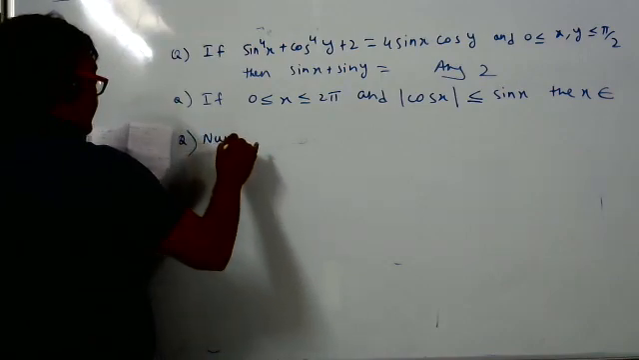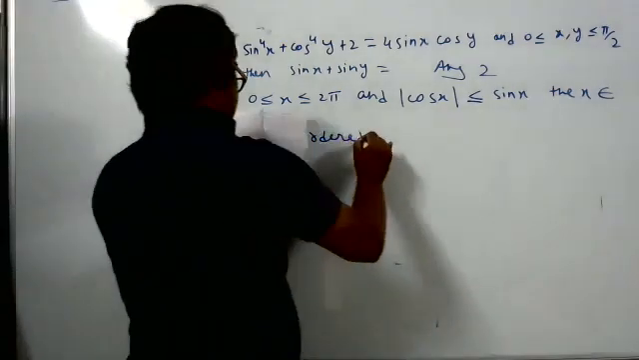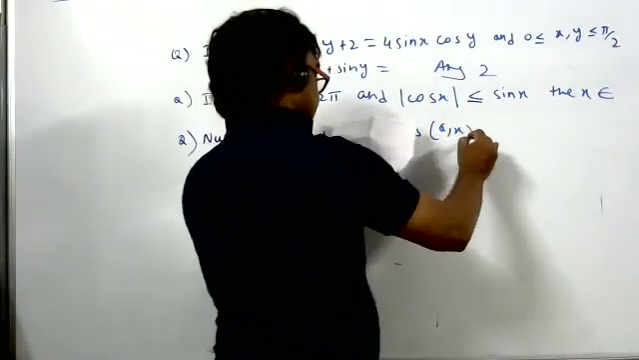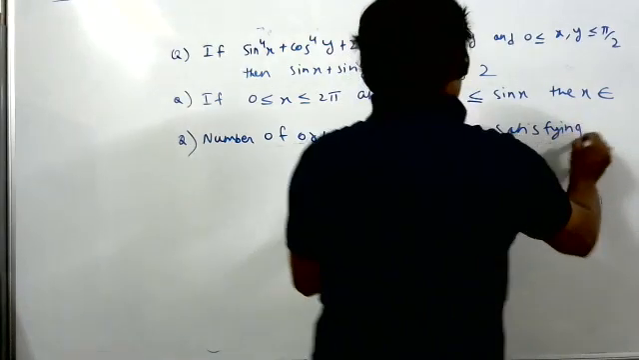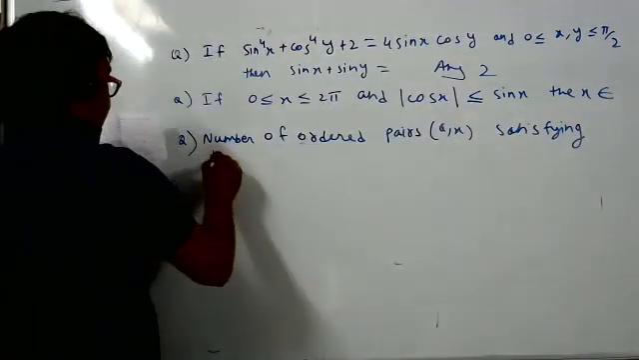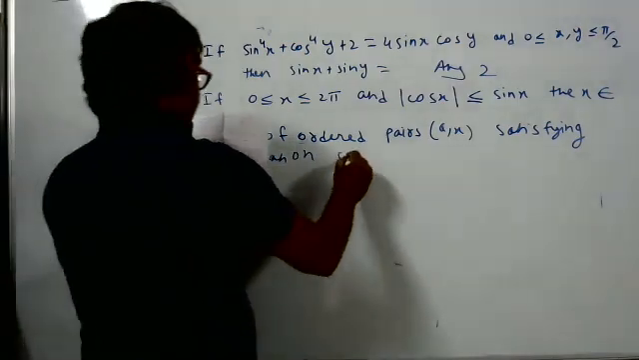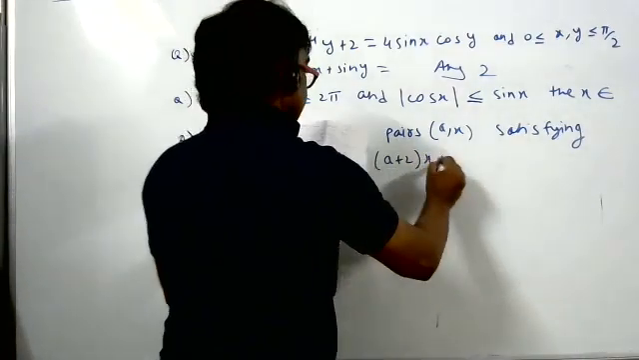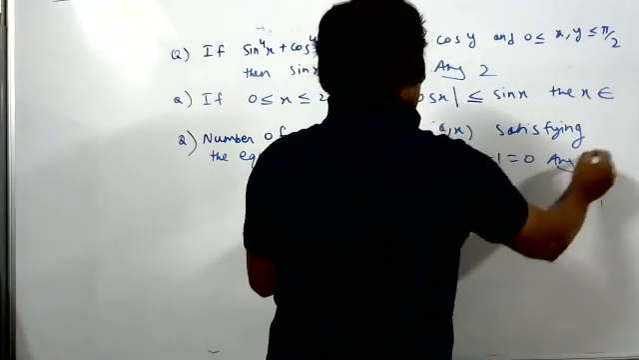Number of ordered pairs a comma x satisfying the equation secant square of a plus 2x plus a square minus 1 is equal to 0. Answer 3.